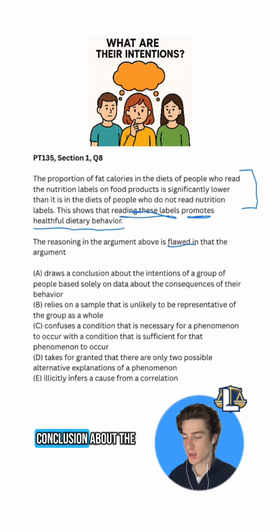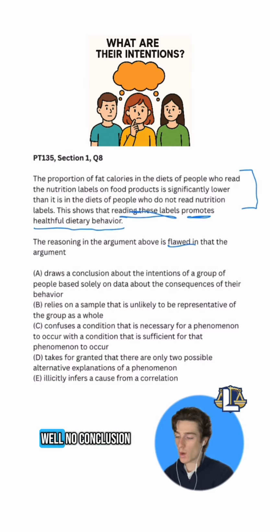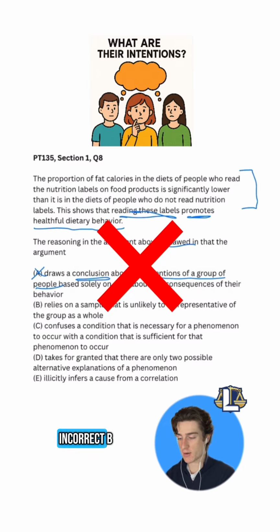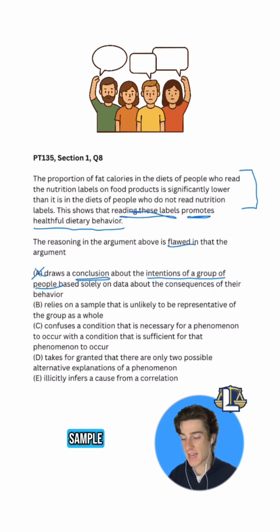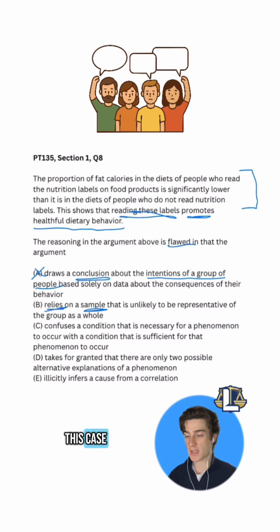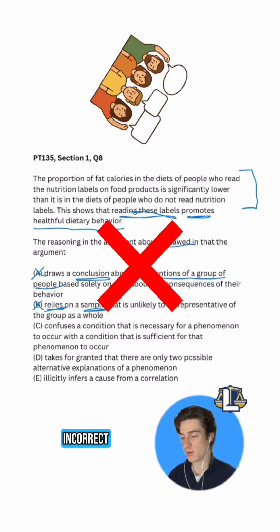A draws a conclusion about the intentions of a group of people based solely on data about the consequences of their behavior. Well, no conclusion is being drawn about the intentions of a group of people, so A is incorrect. B relies on a sample that is unlikely to be representative of the group as a whole. Similar to A, there's no sample being used or relied upon in this case. We're not told of any sample, and that's not the flaw in the argument, therefore B is incorrect.